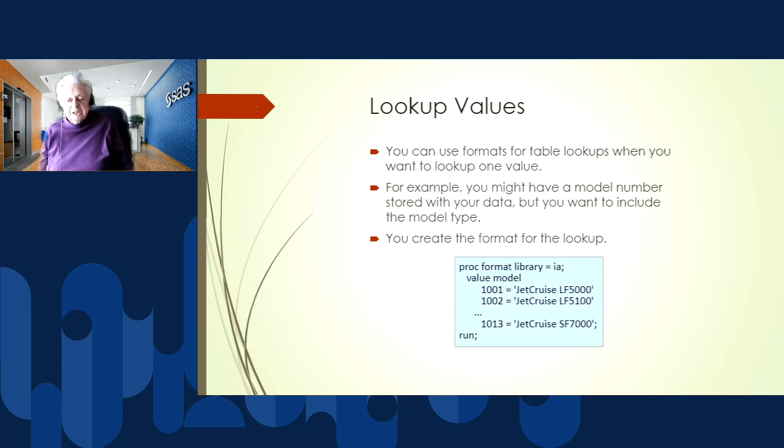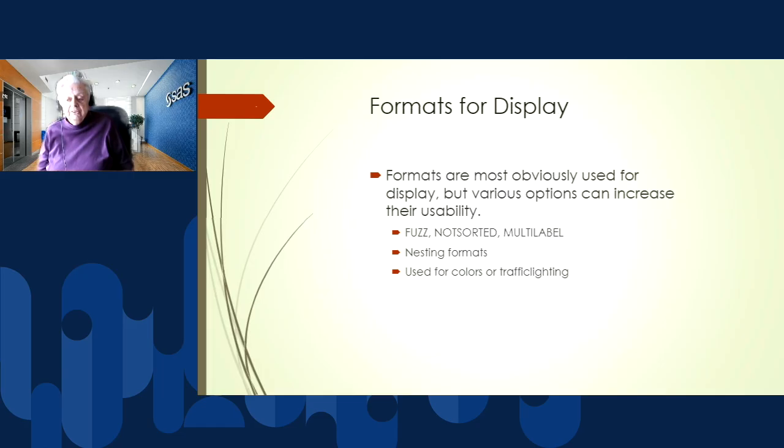And we want to display these values, the names of the different models, rather than just their code numbers. The same way we might want to display the continent name rather than code number. And so we can create that format and then apply it as a way to do a table lookup.